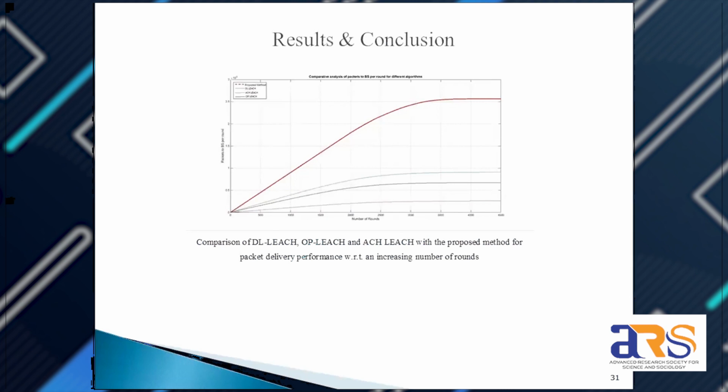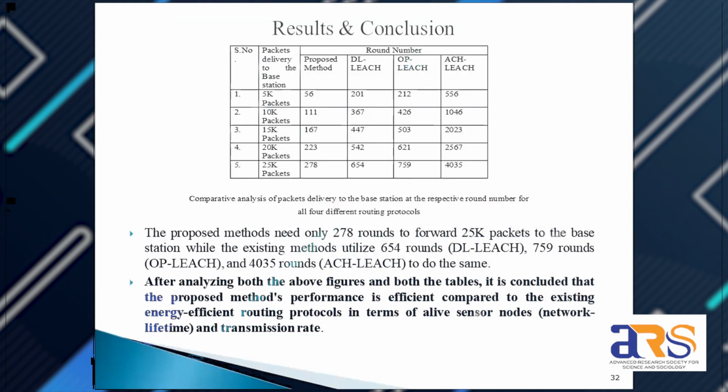Similarly, we have compared all these LEACH protocols in respect of packet delivery with an increasing number of rounds. Here we find packet delivery to the base station: in the case of 5K packets, with our proposed ladder substitution method, all the data are transmitted at 56 rounds, whereas D-LEACH and OP-LEACH take more rounds.